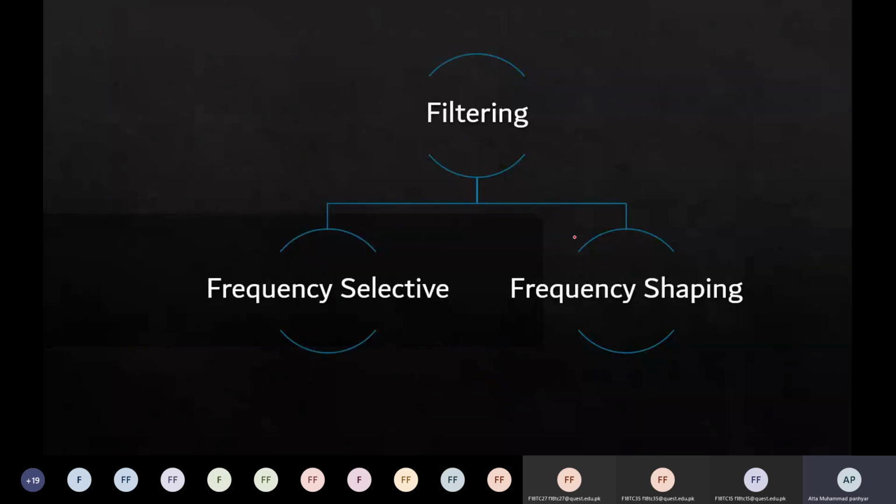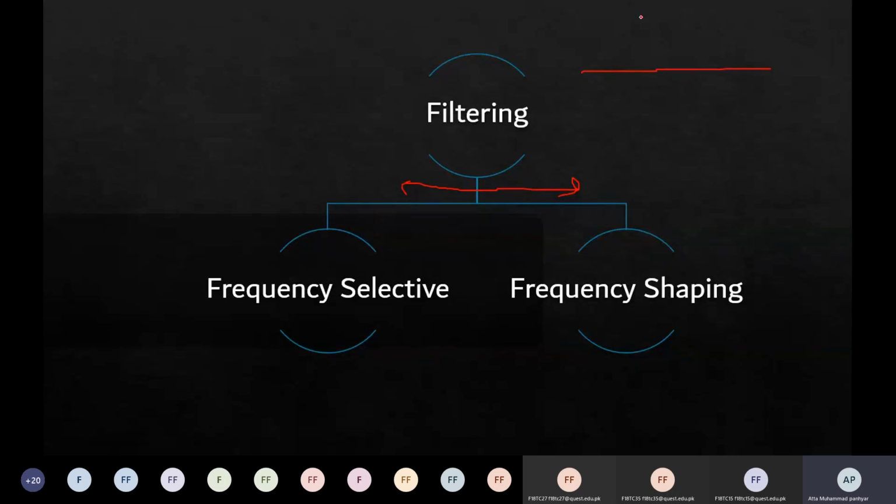Okay, now we are coming to the most important aspects of any signal processing course, that is called filtering. Filtering has two types. Now, what is filtering?